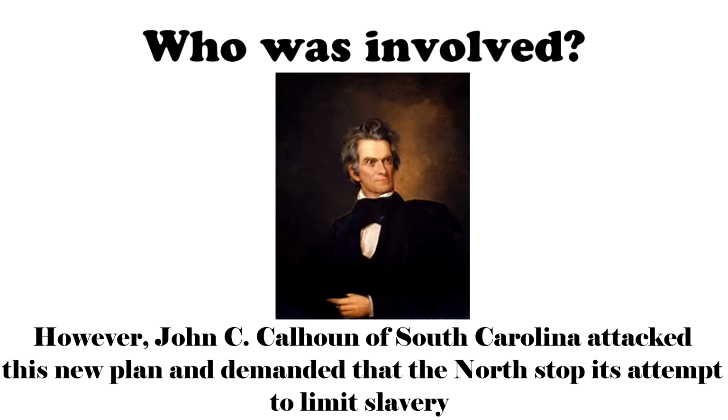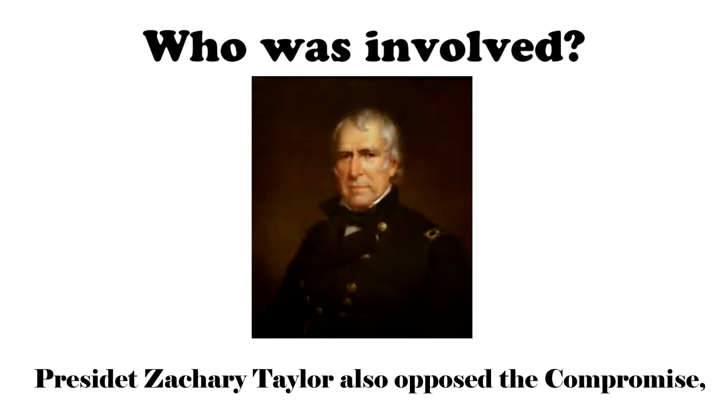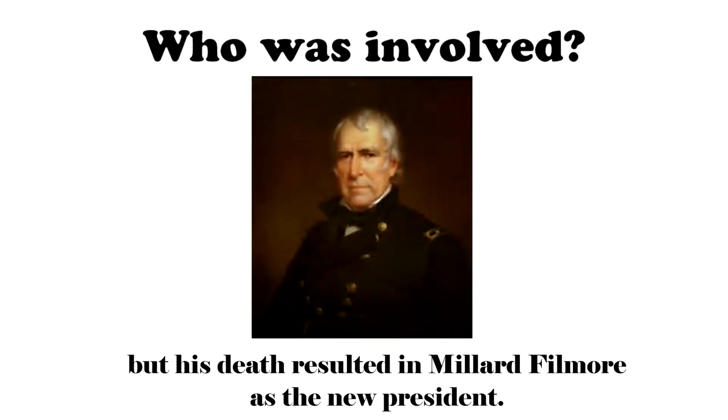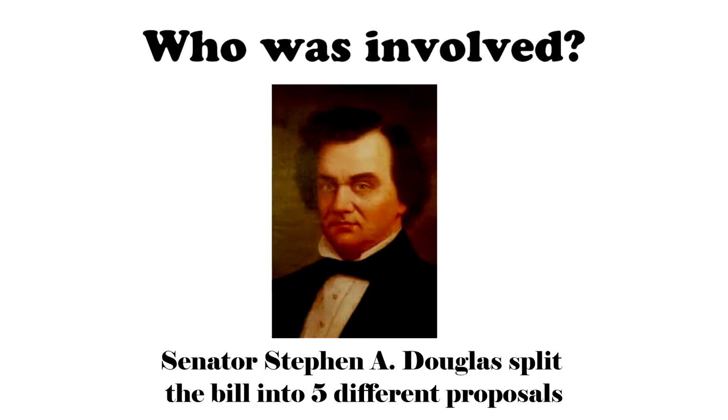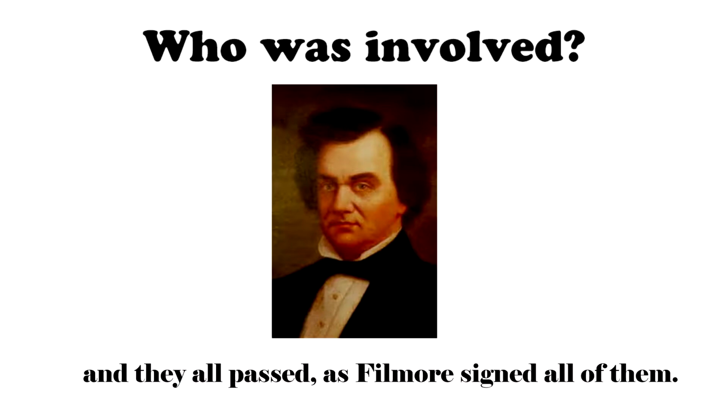However, John C. Calhoun of South Carolina attacked this new plan and demanded that the North stop its attempt to limit slavery. President Zachary Taylor also opposed the compromise, but his death resulted in Millard Fillmore as the new president. When the original bill was rejected by the Senate, Senator Stephen A. Douglas split the omnibus bill into 5 different proposals, and they all passed, and Fillmore signed all of them.